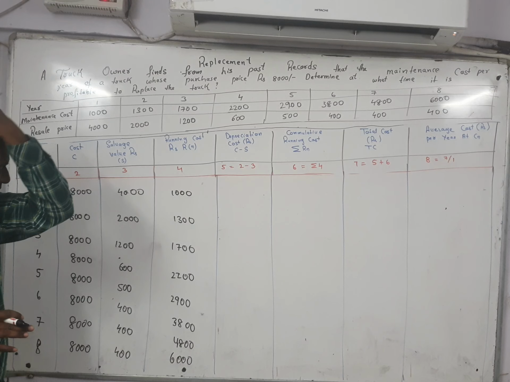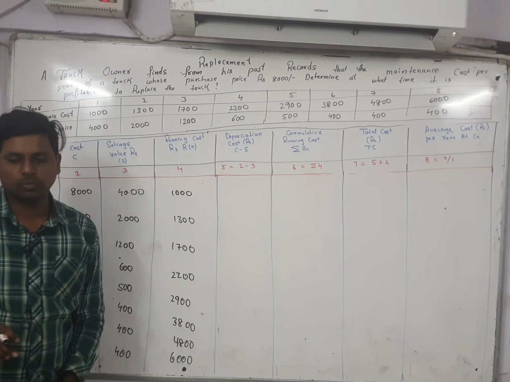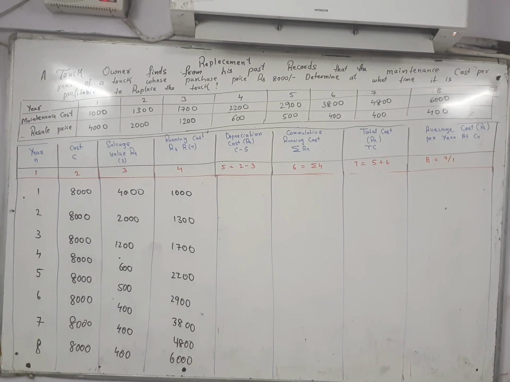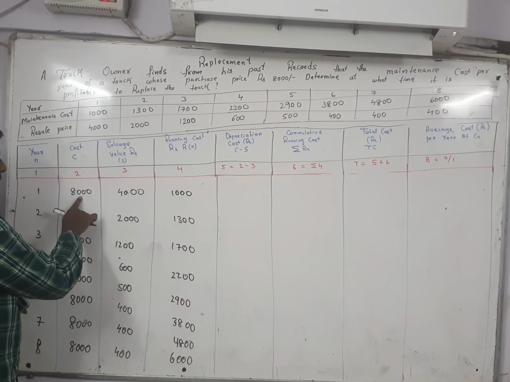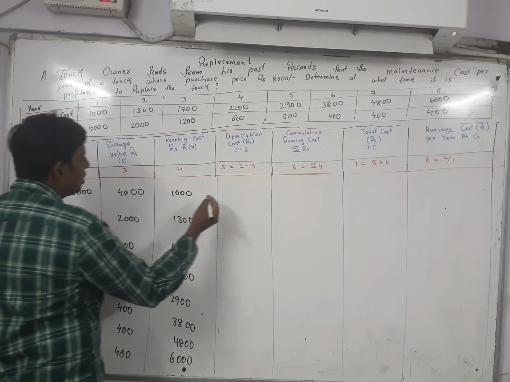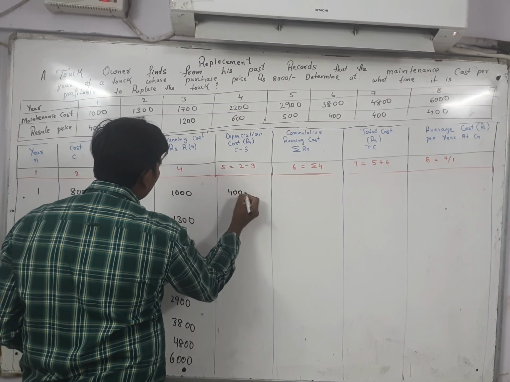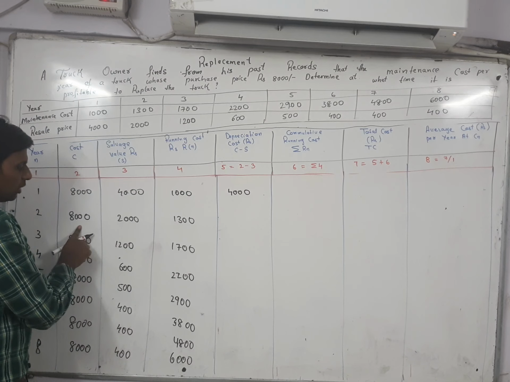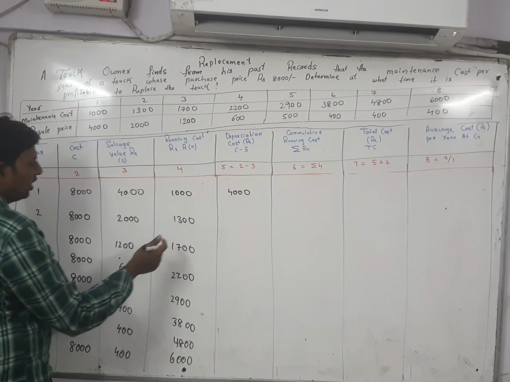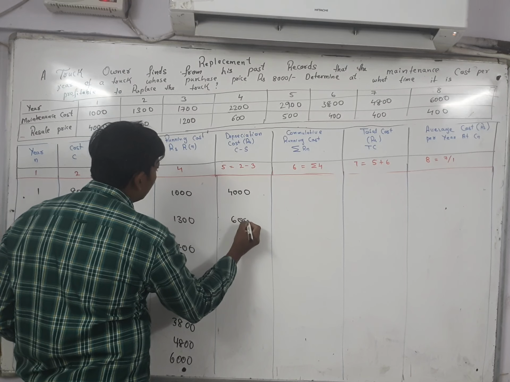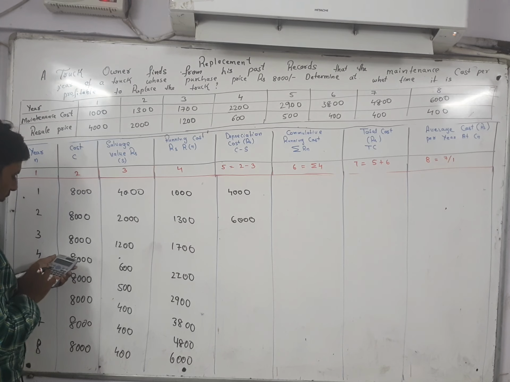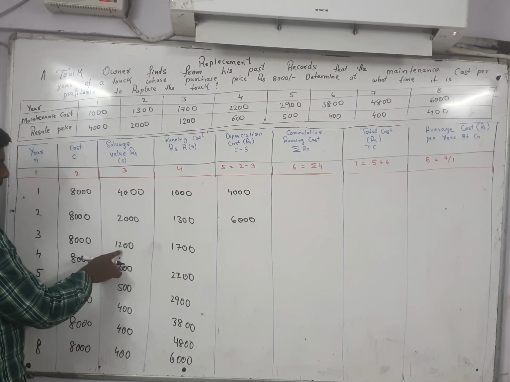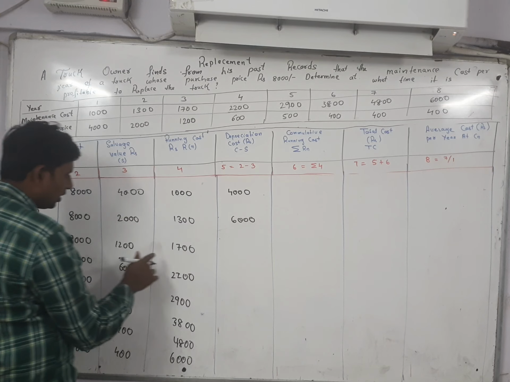Now your part will start here. If you want to find the fifth column, what you have to do is 2 minus 3. Where is 2? Here is the 2. Where is 3? Here is the 3. So 8000 minus 4000. Obviously half of that, that is 4000. Next, 8000 minus 2000, that is 6000. Then 8000 minus 1200.